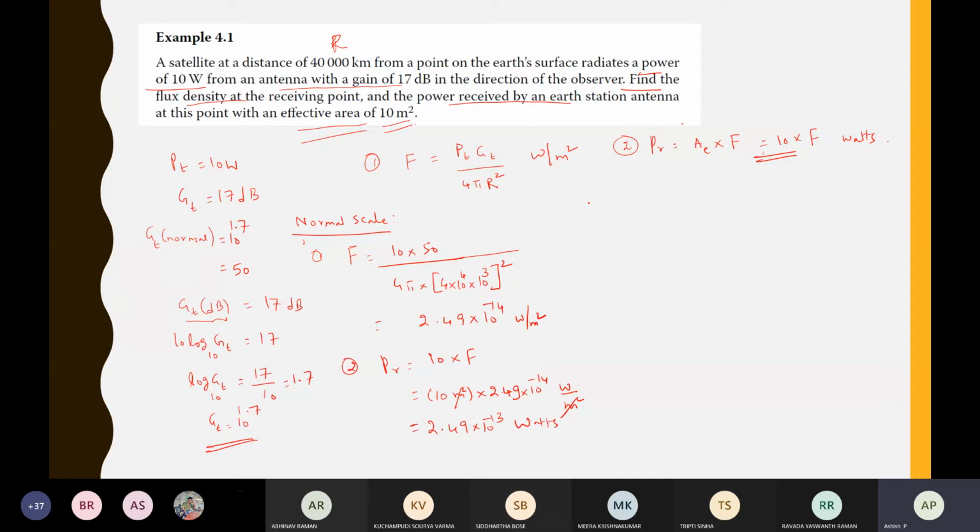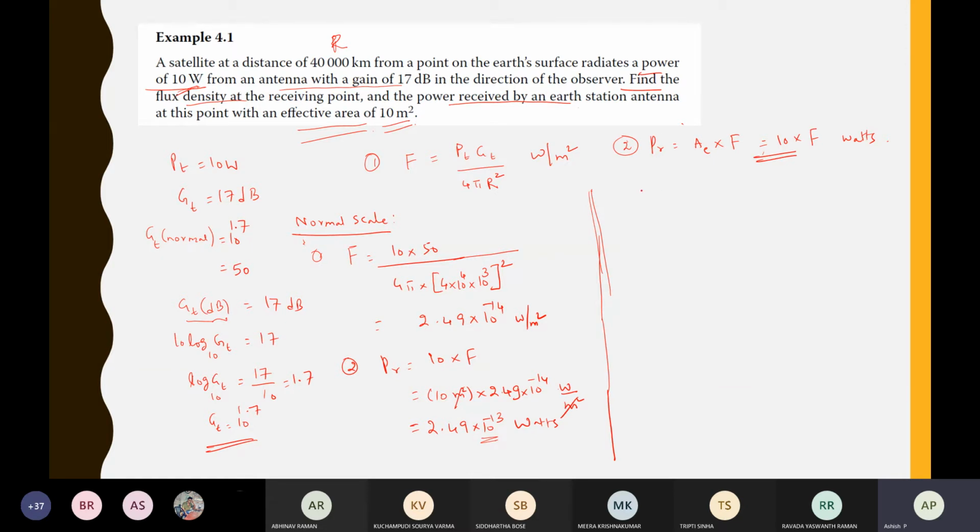So this is the received power. See how little power is coming at the receiver. This satellite has radiated 10 watts, and at the receiver we get 10 power minus 13 watts, which is very small, not even picowatts. With that much itself, we are able to receive the signals and understand them.